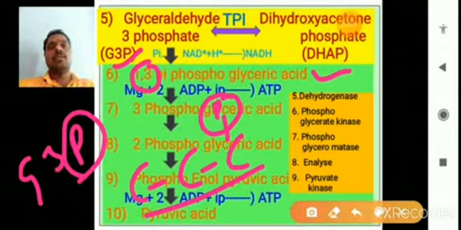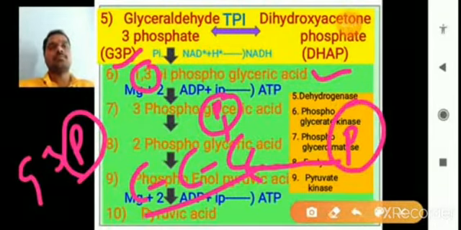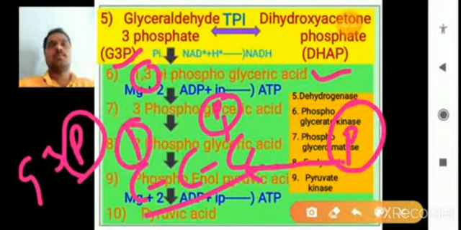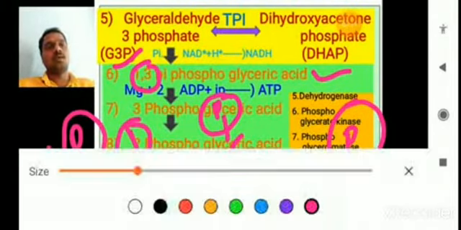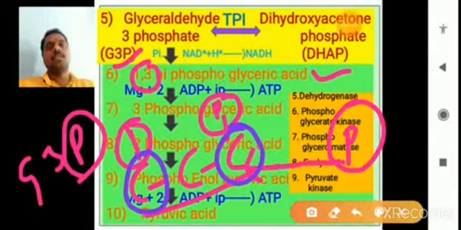But when it is converted into 1,3-bisphosphoglyceric acid, again one phosphate is added to this glyceraldehyde 3-phosphate. This phosphate is added on the first carbon. That's why they call it 1,3. So this is carbon 1 and this is carbon 3. That's why they call it 1,3-bisphosphoglyceric acid, meaning two phosphates are present.